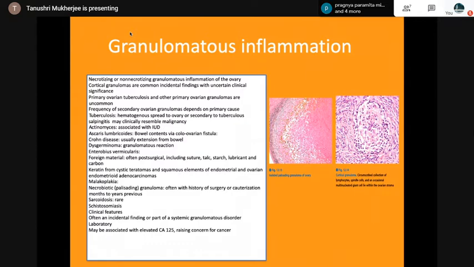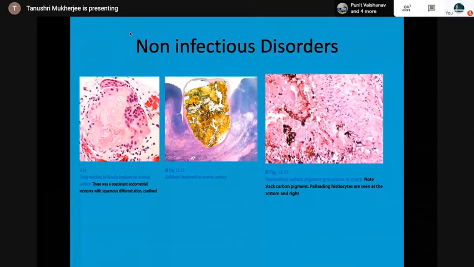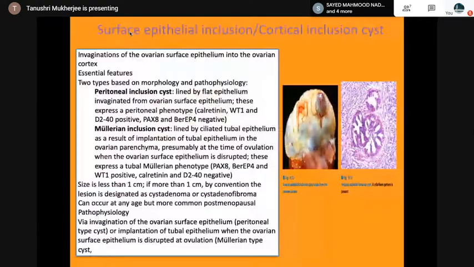The non-infectious disorders include keratin implants, gallstone implanted on the ovarian surface, and post-40 carbon pigment granuloma in the ovary. Surface inclusion cysts, which are epithelial inclusions or the cortical inclusions. These are the invagination of the ovarian surface epithelium into the ovarian cortex.